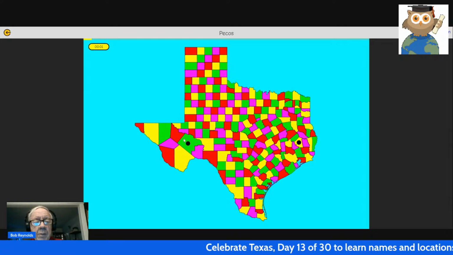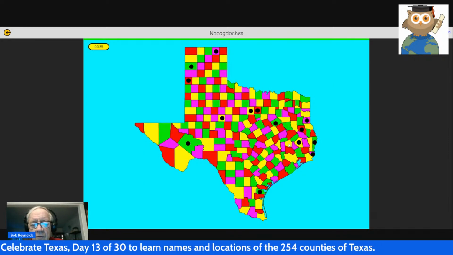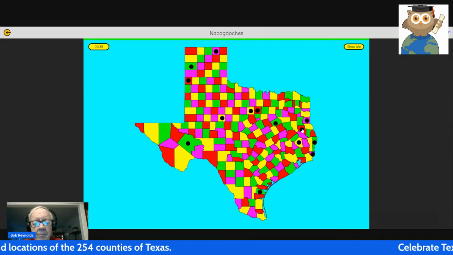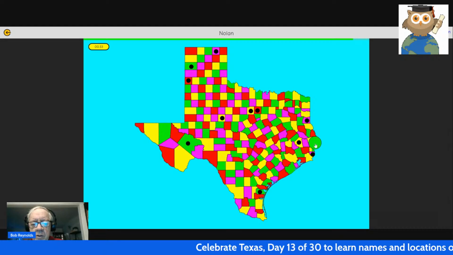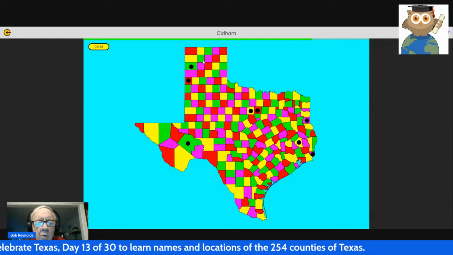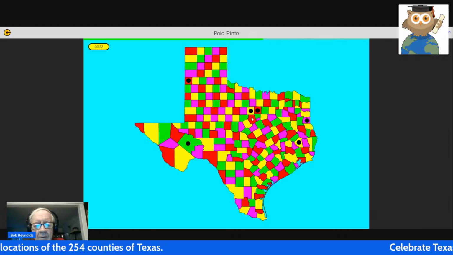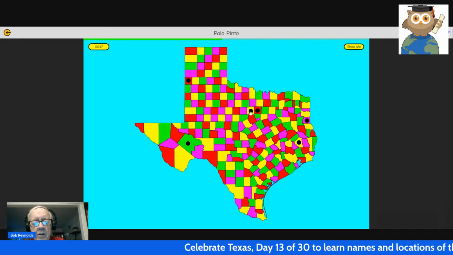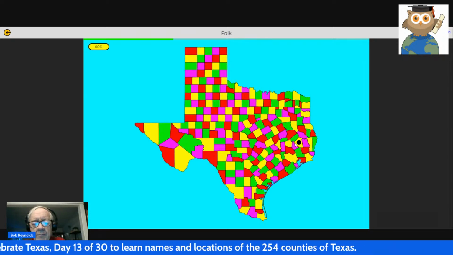Parmer, Pecos, and Polk. We did not beat the clock. We were 2 seconds over. So let's fly through the N's and the O's and get into the P's. The 5 counties that begin with N are Nacogdoches, Navarro, Newton, Nolan, and Nueces. 3 counties that begin with the letter O: Ochiltree, Oldham, and Orange. And now we get into the P's. 1, 2, 3, 4. I have 6 on the screen right now. There are actually 8. We're going to go through. We click on Palo Pinto, Panola, Parker, Parmer, Pecos, and Polk.